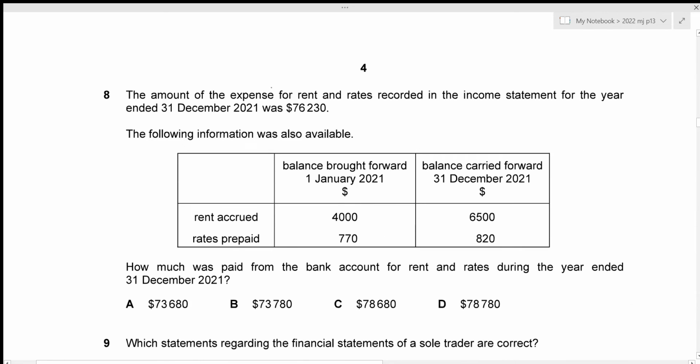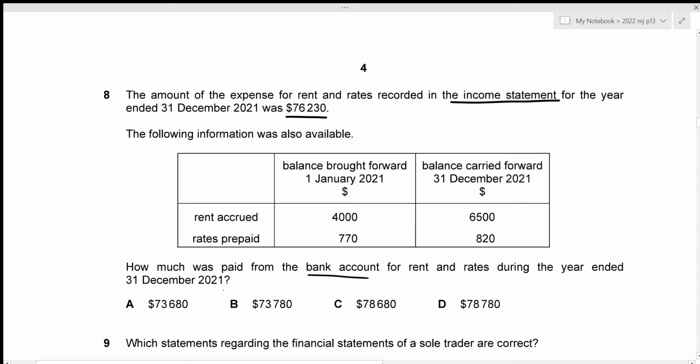The amount of expense for rent and rates recorded in the income statement for the year ended 31st December 2021 was 76,230. Then we are given the information regarding rent accrued and rates prepaid for the opening date as well as the closing date. Now we need to figure out how much was paid from the bank account for rent and rates during the year ended 31st December 2021.